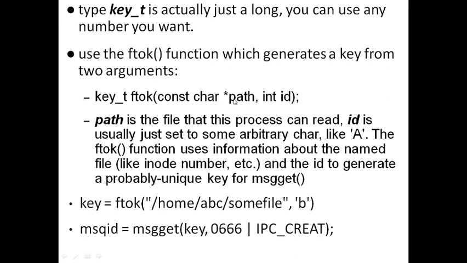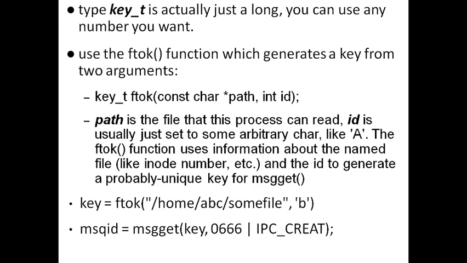It's a path of a file. So what happens is that the ftok function will take the file name and the id value, which is the second argument, and it will use these two values to generate a random unique number. That number will be specific to these two parameters.